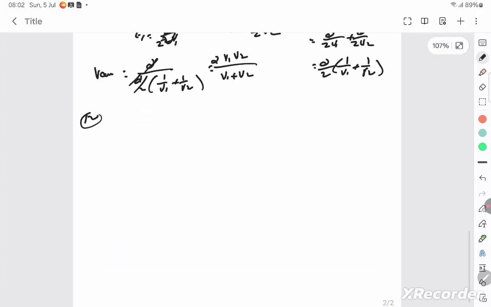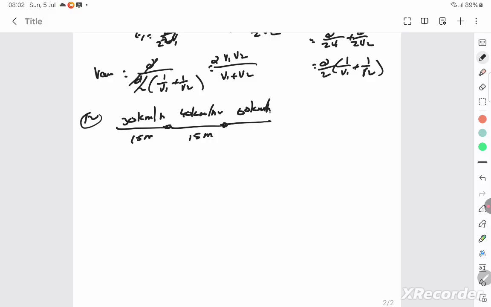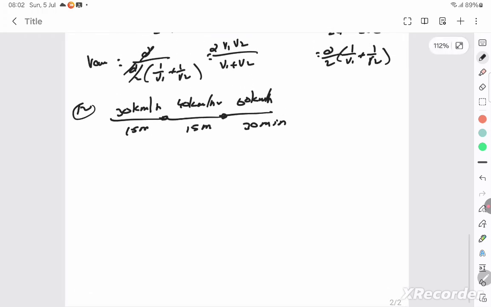The train moves at the speed of, no, 30 kilometer per hour for the first 15 minutes. Then 40 kilometer per hour for the next 15 minutes. And then 60 kilometer per hour for the next 30 minutes. So they've given it like this. You can find the respective distance traveled by the train when you know velocity and the time.